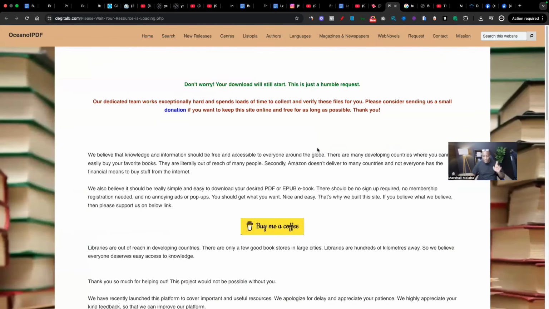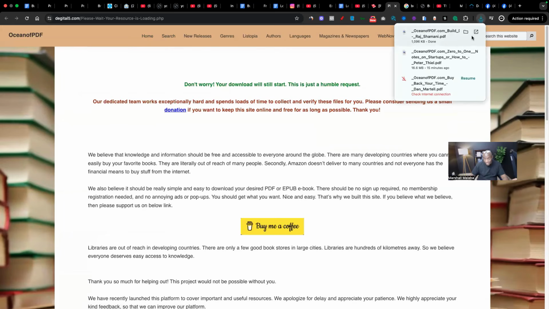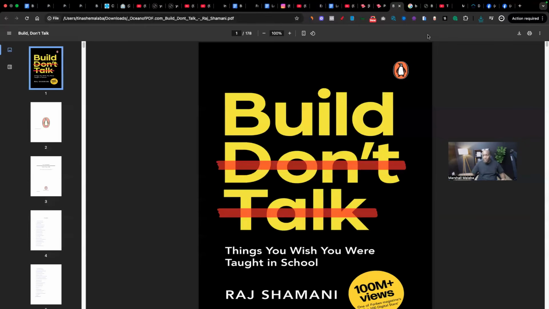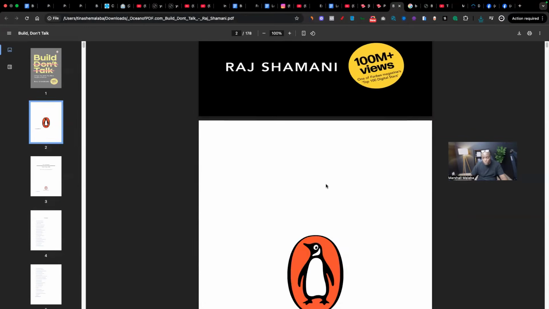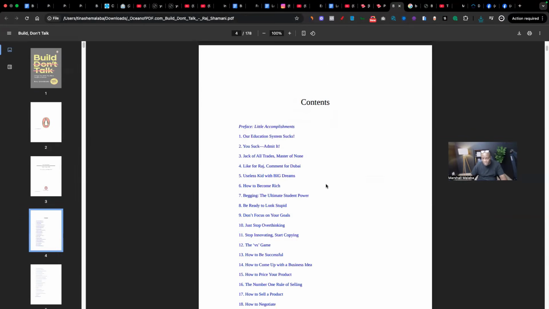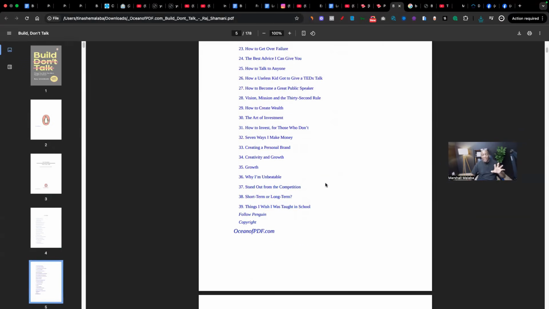And then you will come to this page. And as you're on this page, it's going to load up and something is going to pop up that says download. Now, I don't know how it works. Did you see that? Did you see that? I don't know how it works on mobile, but did you see something just popped up on my screen there? And if I click on it, guess what? We've just downloaded the book. Can you see how many pages it is? 178 pages. So as you scroll, you can read through this book absolutely for free.